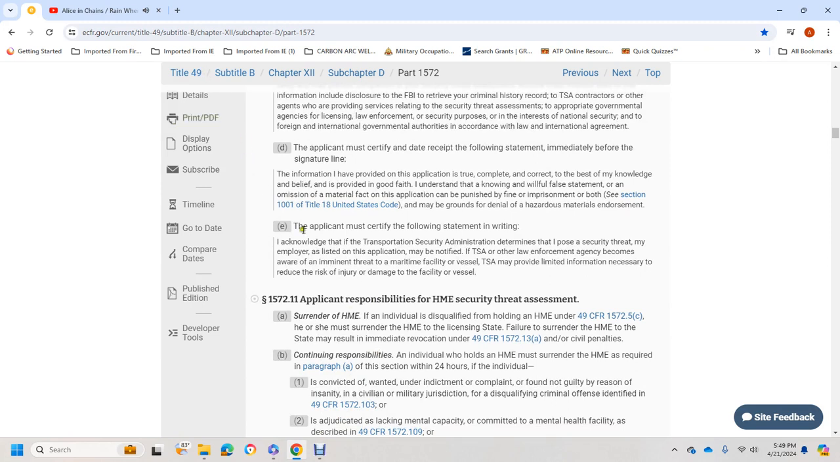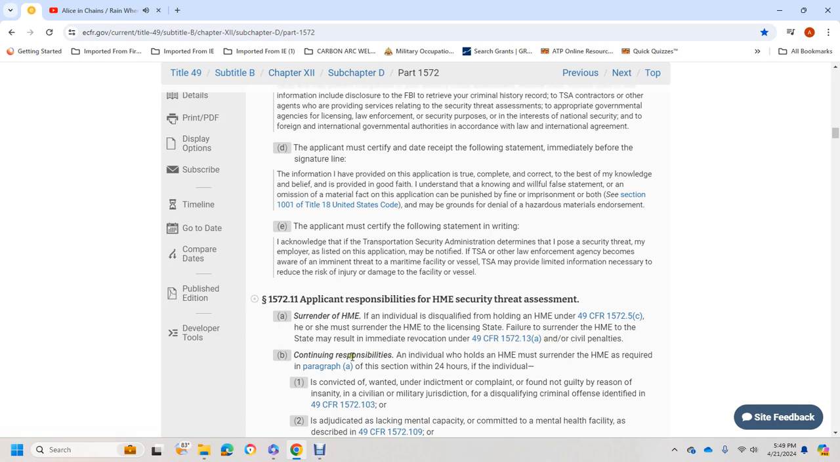The applicant is responsible for the hazardous materials endorsement security threat assessment. Surrender of the hazardous materials endorsement: an individual disqualified from holding a hazardous materials endorsement, Title 49 CFR 1572.5(c), must surrender the endorsement to the hazardous materials licensing state. Failure to surrender the hazardous materials endorsement is grounds for immediate revocation, Title 49 CFR 1572.13(a).